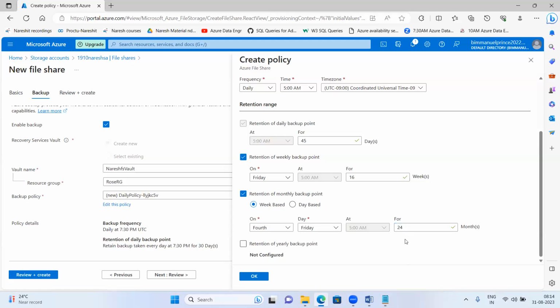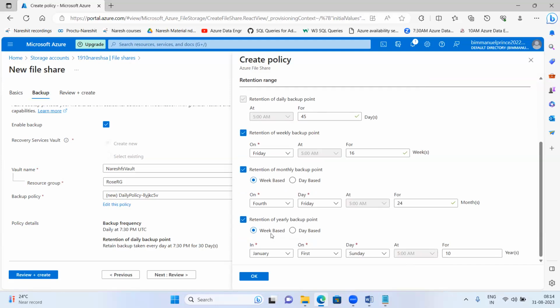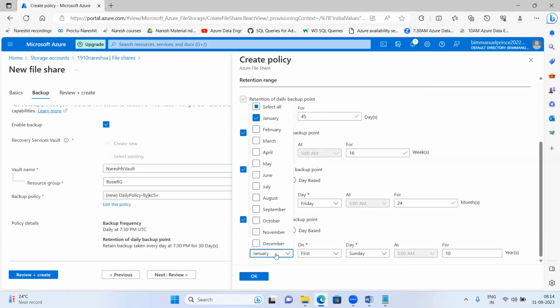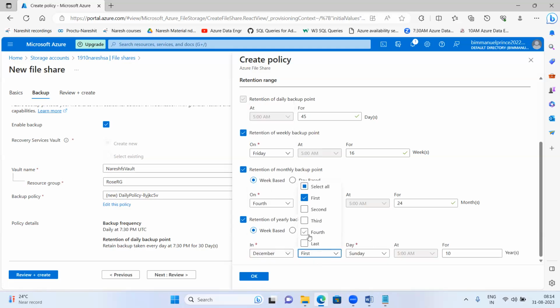Fine. Next, I'm having the yearly backup. Okay, week based, day based. I'll take it as week based. On which month of the year? These are all the months of the year. It depends upon you. I'll just take December. I'll say here fourth or last week. Let us take the last week, because December is also having 31 days. Okay, I'll take it as Friday.